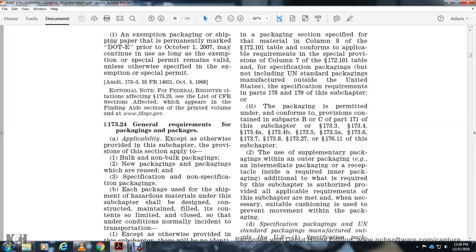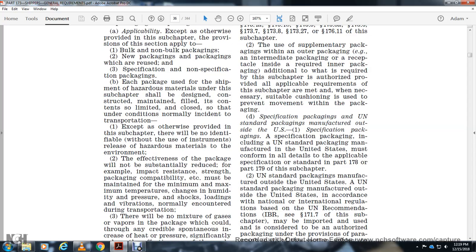The use of supplementary packaging with the outer packaging, intermediate packaging, or receptacle inside the required inner packaging, in addition to what is required by the subchapter, is authorized provided all applicable requirements of the subchapter are met. Necessary suitable cushioning is to prevent movement within the packaging.